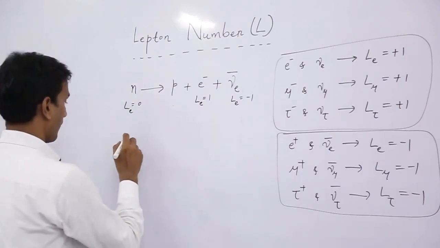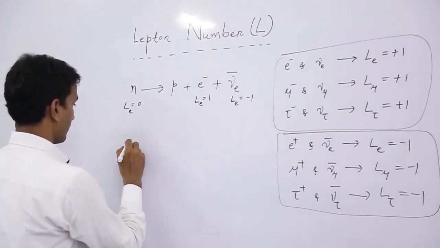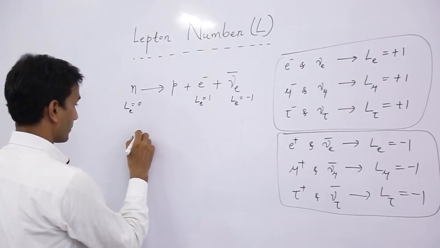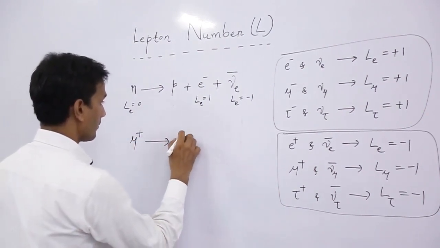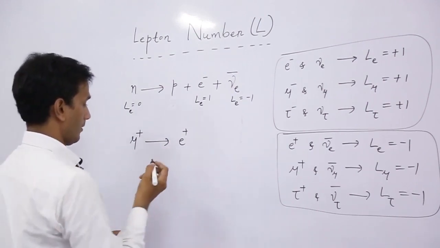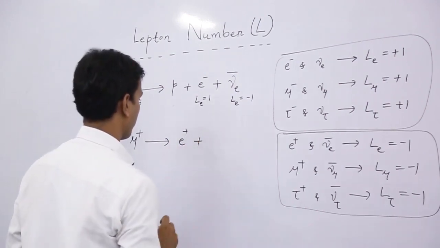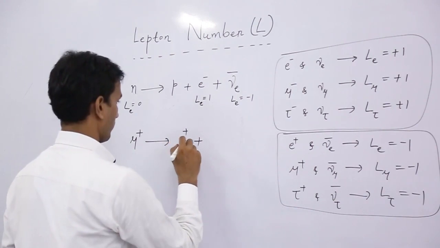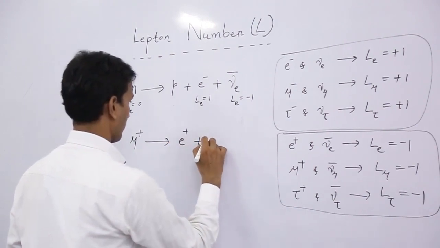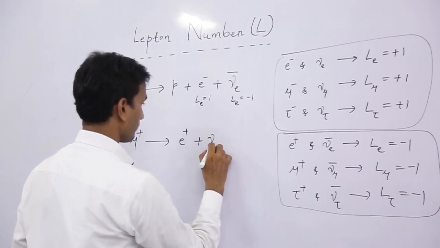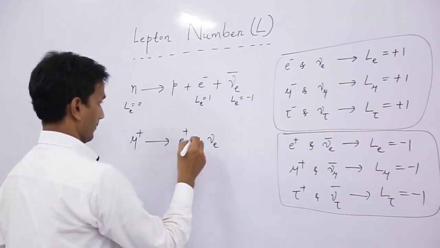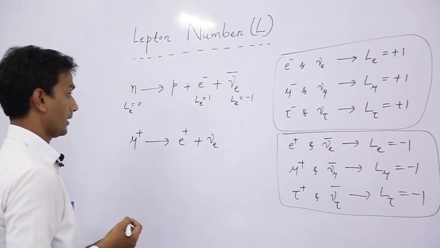For example, we can take this decay, suppose mu plus going to positron plus nu e.